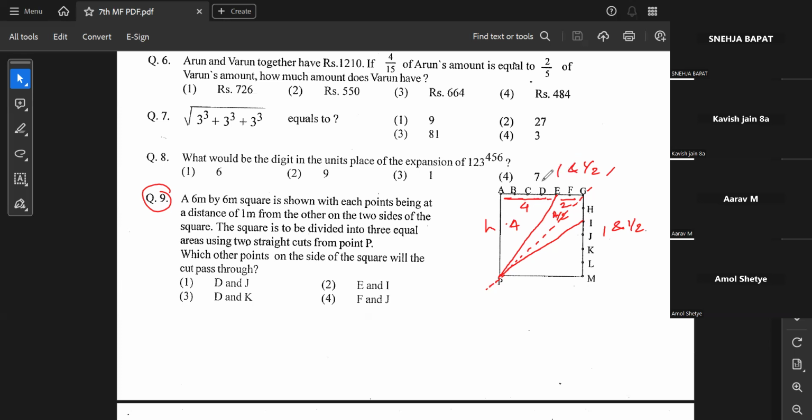Over here, I needed one and another half. So this is one full area, and this is comparatively a half area as compared to the previous one. Do you understand this?